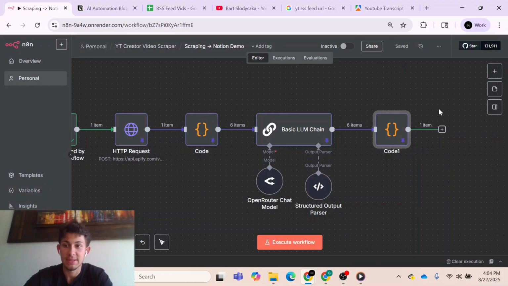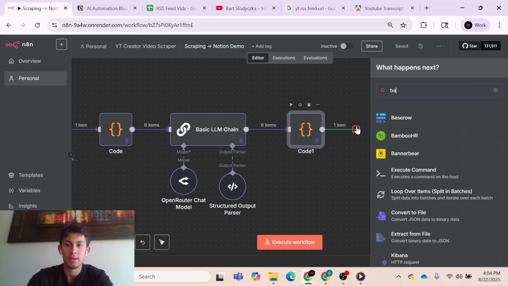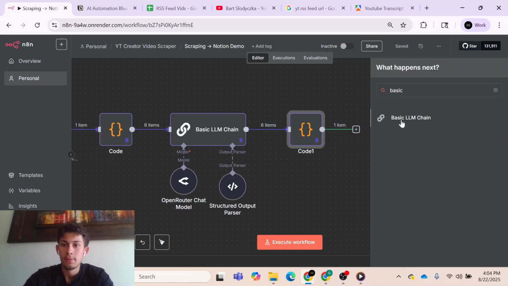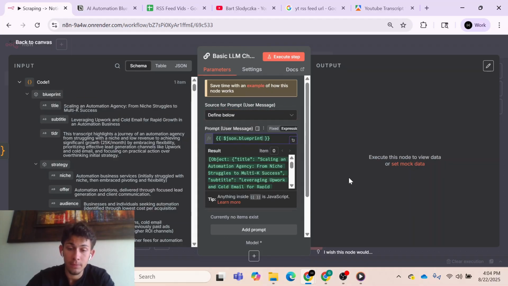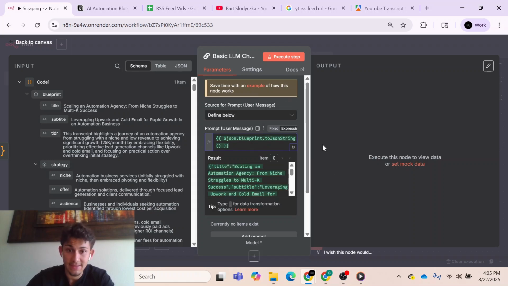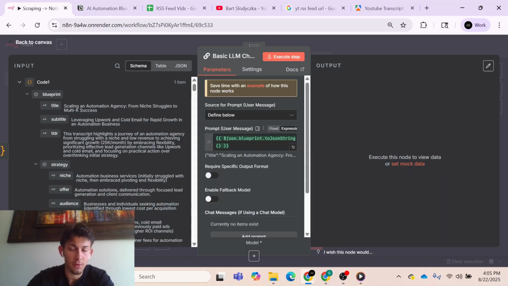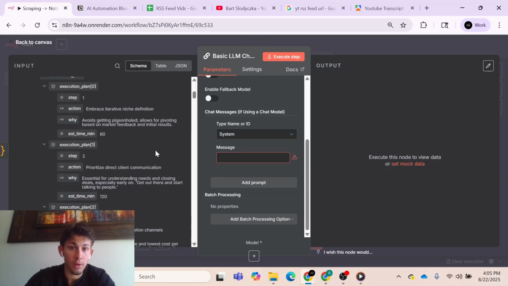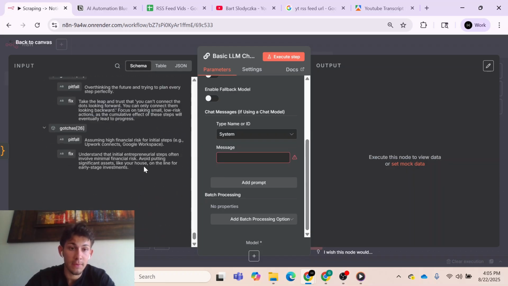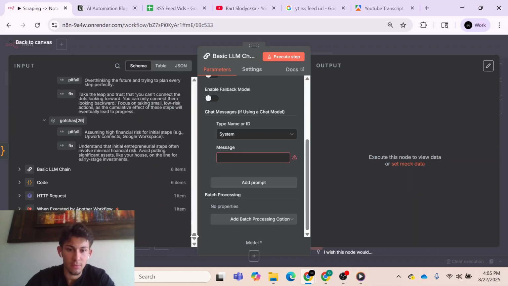So now that we merged everything together, let's make another LLM chain. For this one, we're going to give it our entire blueprint. Let's just give it text. Before, this was an object, but this will be text input for the AI. And let's definitely add a system prompt. For this one, we're just giving it one big long blueprint, so we don't really need to do any batch processing since we're only giving it one item.